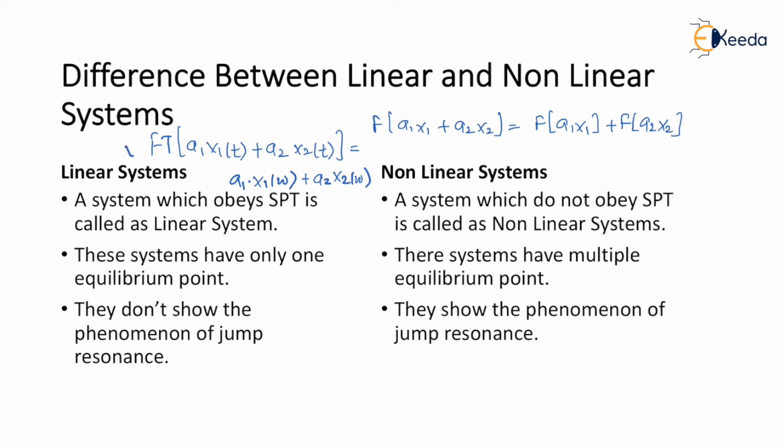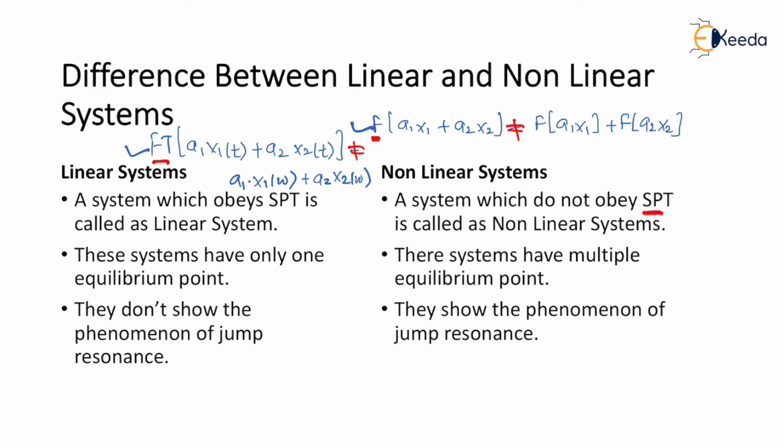So if either linearity property holds or if this function property holds, then we say that the system is going to obey the concept of superposition theorem. And if this Fourier transform property or any linearity property does not hold true, or if this function property does not hold true, then we say that the system is not obeying superposition theorem.